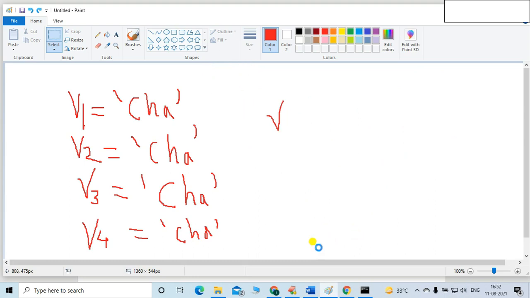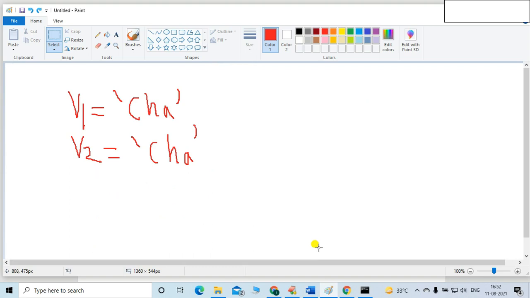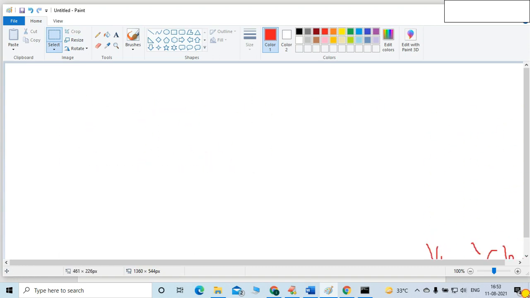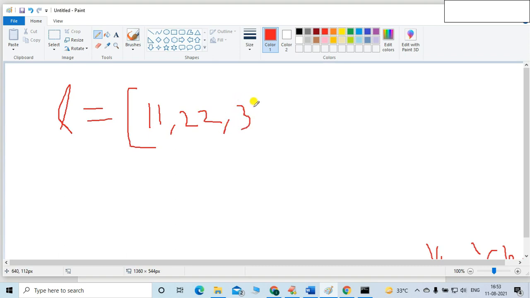Whether the list is mutable or immutable is already covered, but I want to check whether the list is reusable or not reusable. From yesterday's example, everyone came to know that list is mutable. So let me take the same thing again. Suppose this is a list L, and its values are, let's suppose, "1", "2", "3".